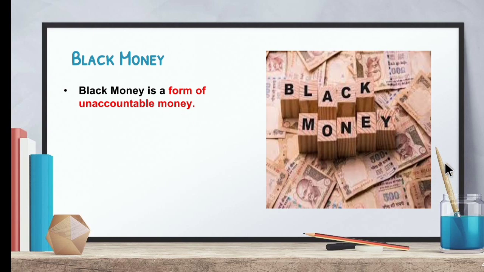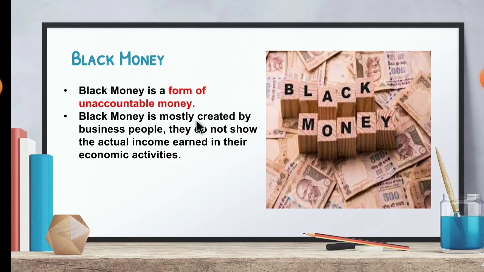So they will show a false account for the purpose of tax evasion. Tax evasion means reducing the tax. Black money is mostly created by business people. They do not show the actual income earned in their economic activities. So as I told before, they will show a false account to reduce the tax.